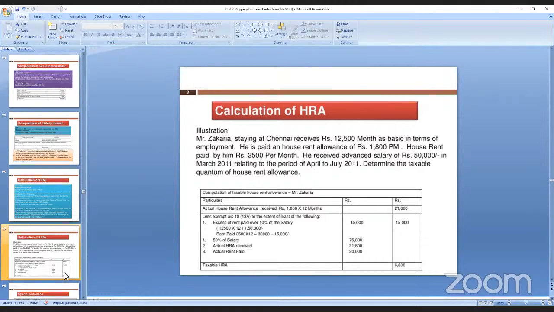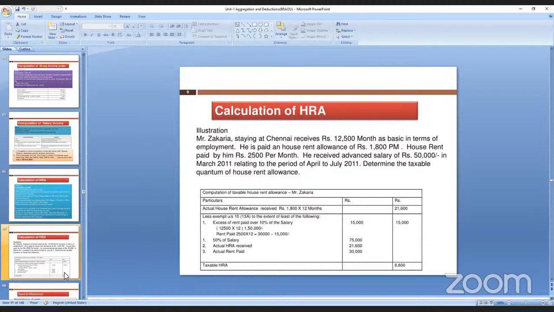He is paying 1,800 per month as rent. House rent allowance, that is HRA, he is getting 2,500 per month. House rent paid is 2,500; allowance received is 1,800. He received an advance salary of 50,000 in March 2011, relating to the period of April to July 2011. Determine the taxable quantum of house rent allowance.